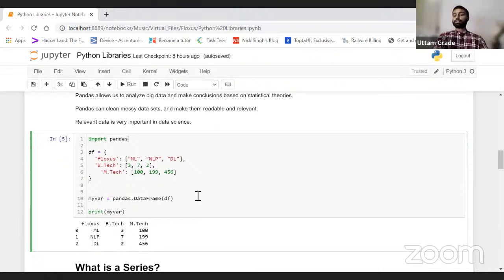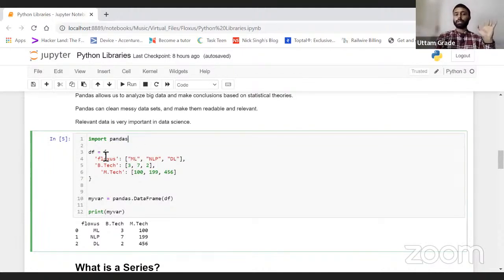Now, as I told, how do I import pandas? Import pandas in this way, right? Now we have talked about what libraries we have in Python: NumPy, pandas, SciPy, scikit-learn, many more libraries, right? Now we have understood what the libraries actually are and why we use those. Why do we choose libraries only to solve our problems? Okay, now how do I import a library? Pandas, import pandas, simple, right?